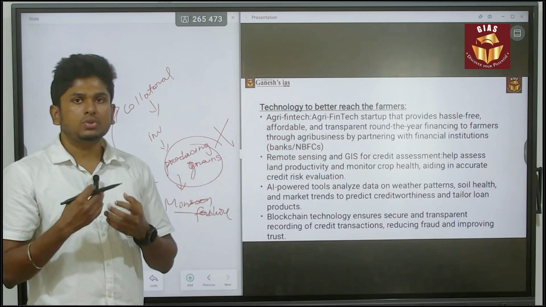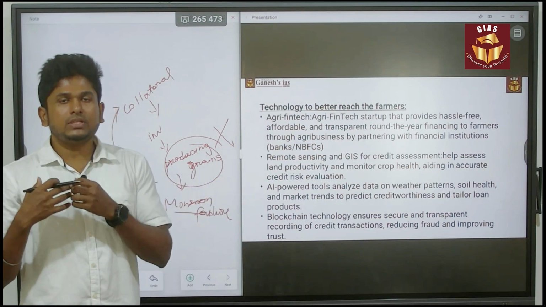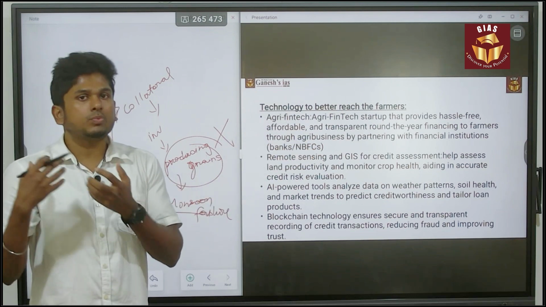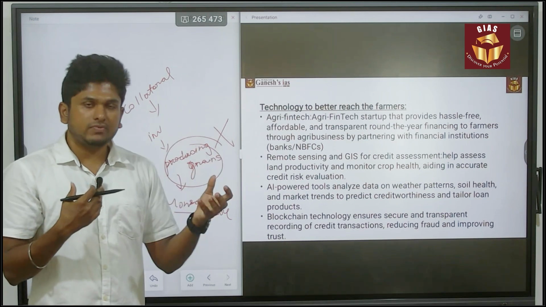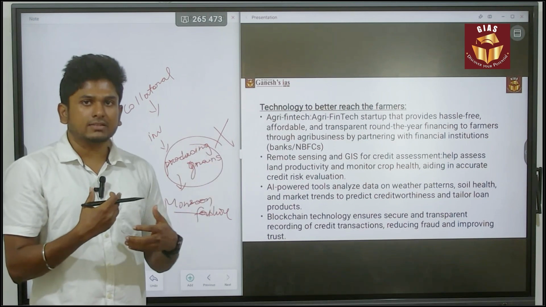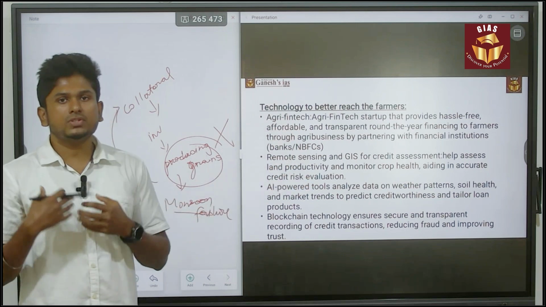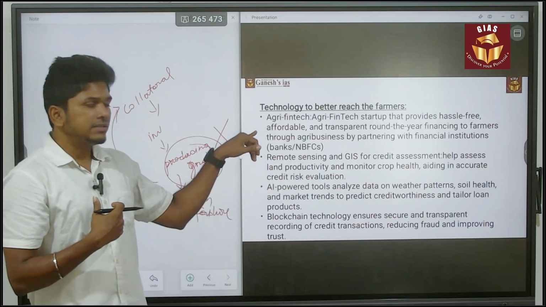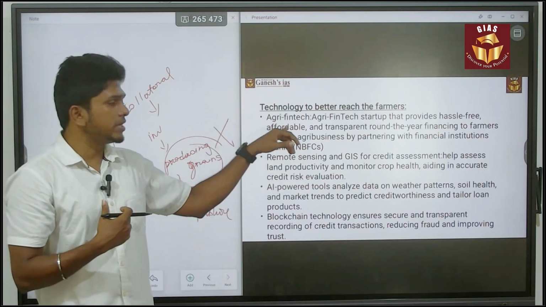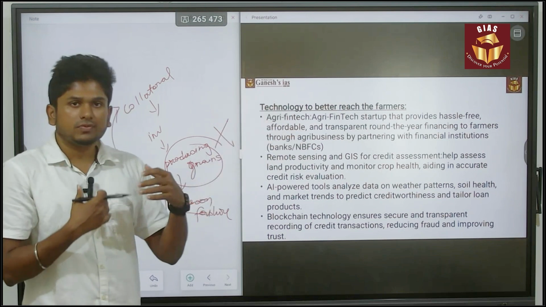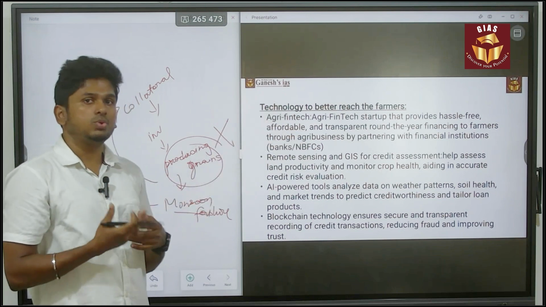Because they know that this year there will be a bumper outcome in production because of the weather events and all other factors, based on the data they will give you the loan. So it is a win-win situation. That is the first major thing when it comes to agri fintech. There are many fintech companies in rural areas.